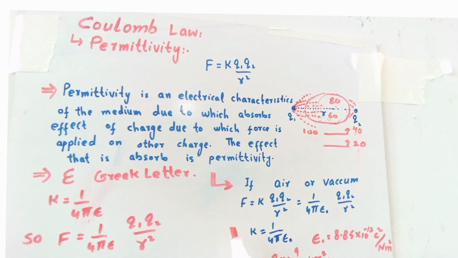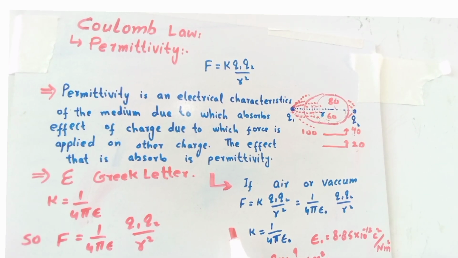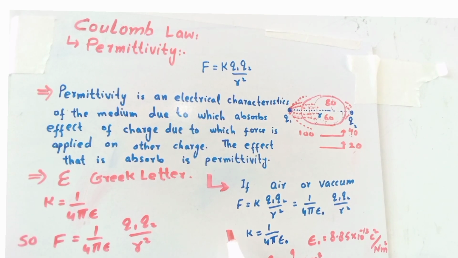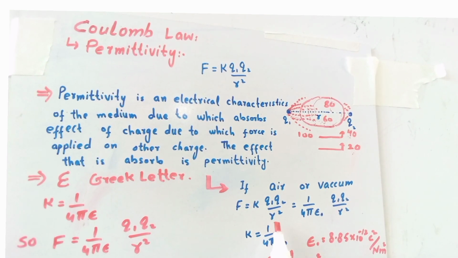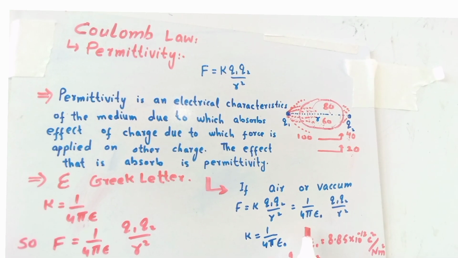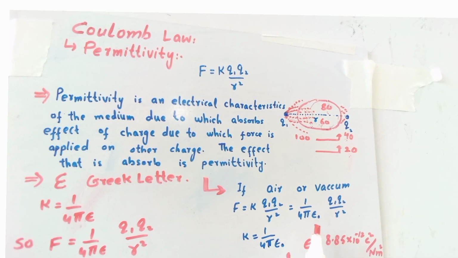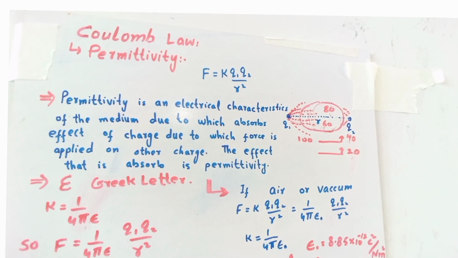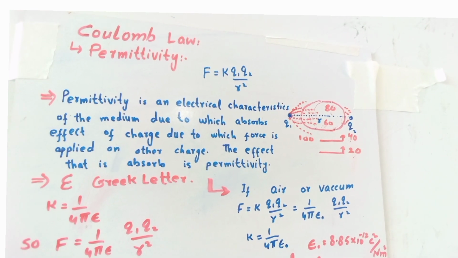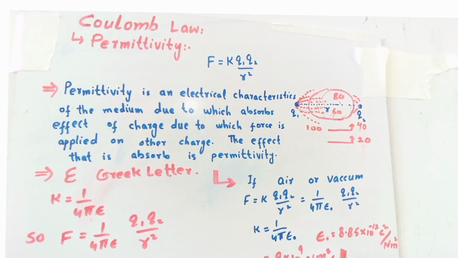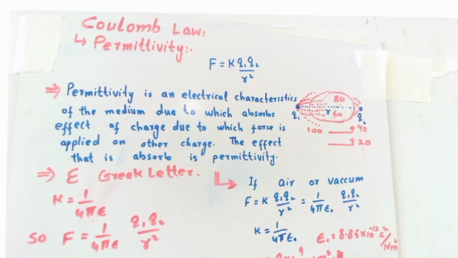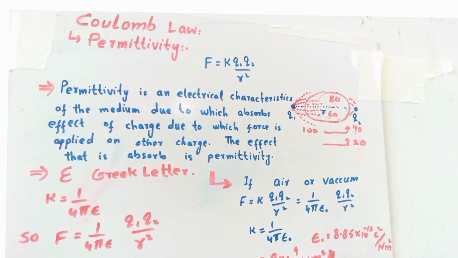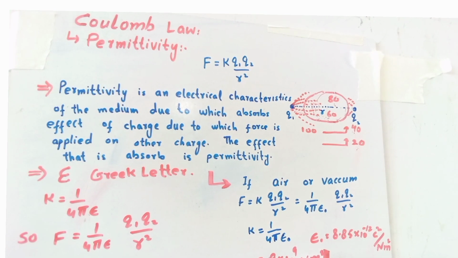If the medium between the two charges is air or vacuum, then Coulomb's law can be written as F is equal to K Q1 Q2 divided by R square, which is equal to 1 divided by 4 pi epsilon naught, Q1 Q2 divided by R square. So K is equal to 1 over 4 pi epsilon naught, where epsilon naught is the permittivity of free space or air. Epsilon naught is equal to 8.85 multiplied by 10 power minus 12 Coulomb square per Newton per meter square. And the value of K is equal to 9 multiplied by 10 power 9 Newton meter square per Coulomb square.